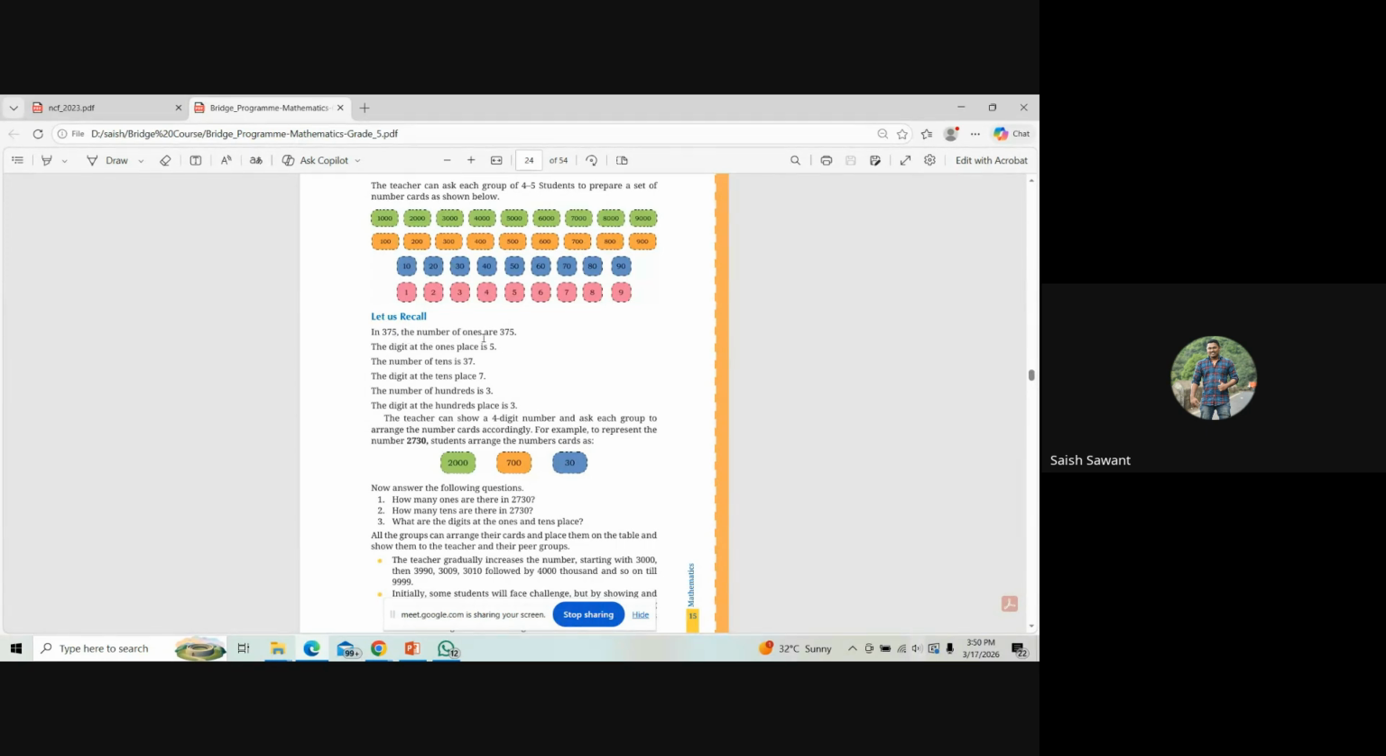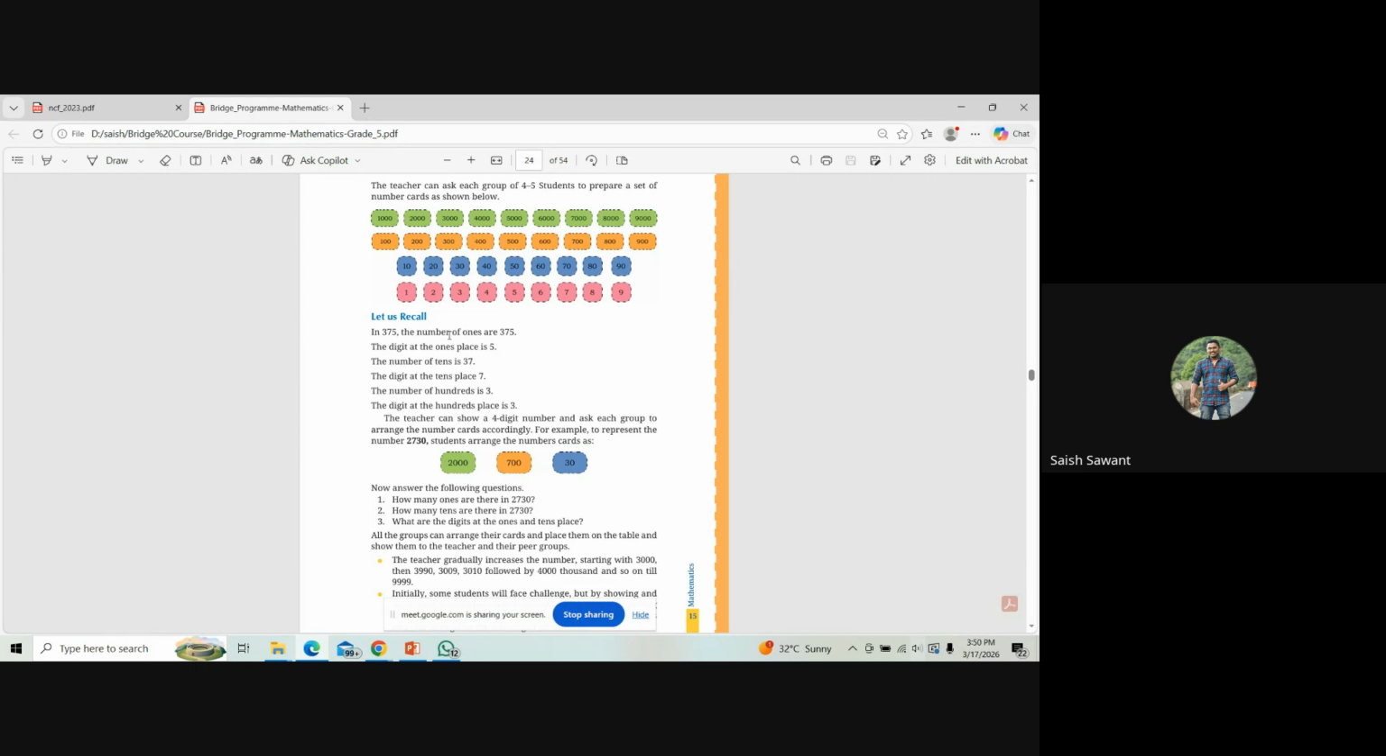The number of ones is 375. To go with this, the teacher should first ask what is the digit at ones place. The digit at ones place is 5. Then what is the digit at tens place? The digit at tens place is 7. And what is the digit at hundreds place? The hundreds place digit is 3. So that is the first question to be asked.